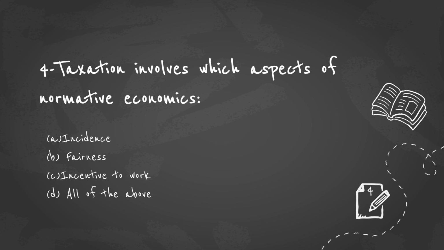For example, if I say taxation in the economy should be fair for all, this is an opinionative statement. It is my opinion that the taxation in an economy should be fair to all. So here fairness deals with the normative economic side of taxation.